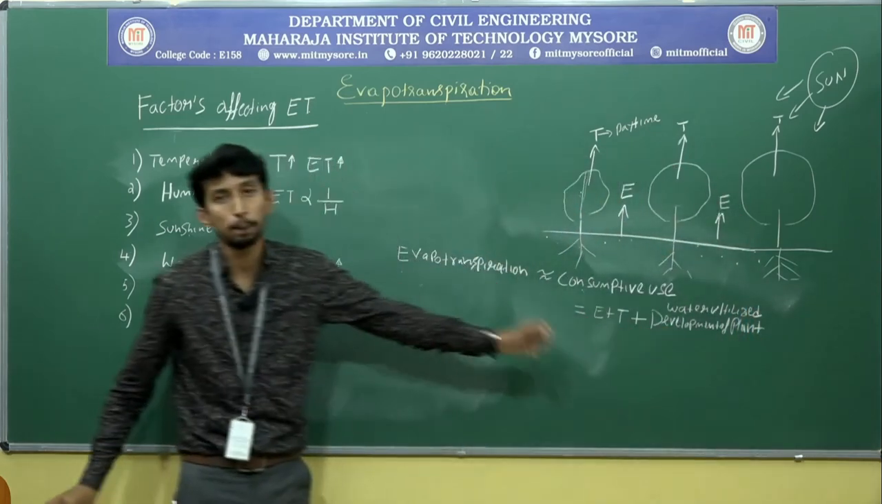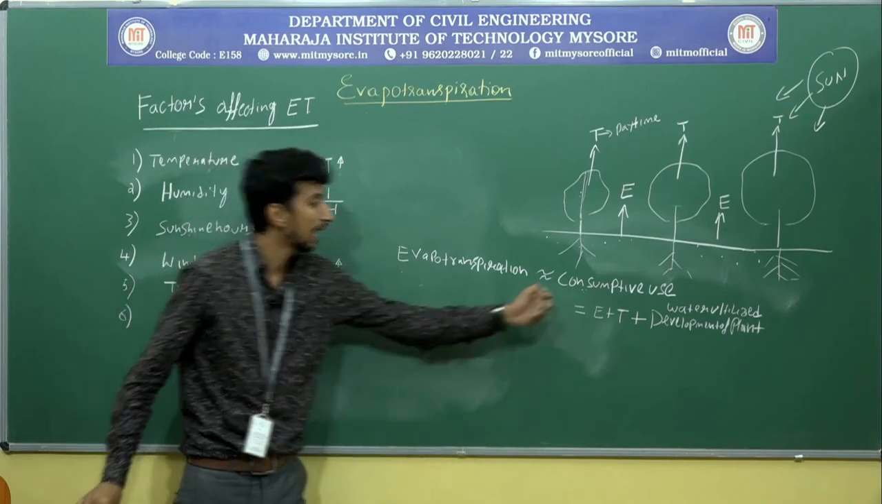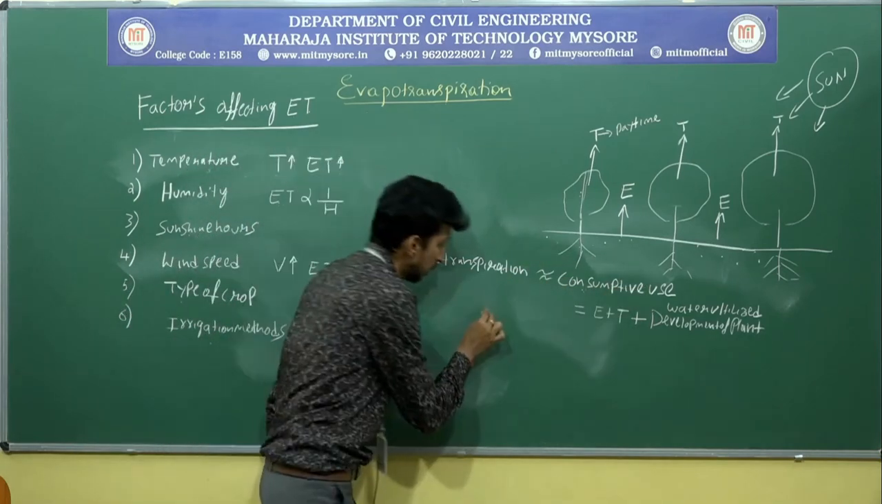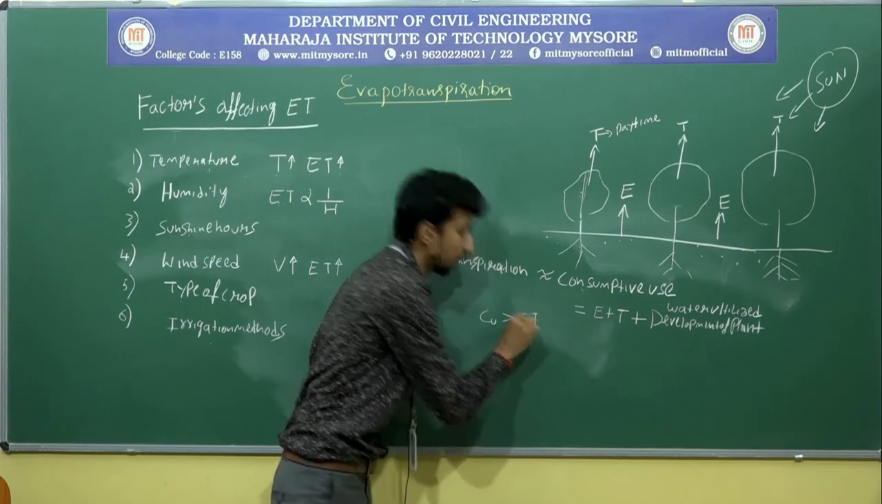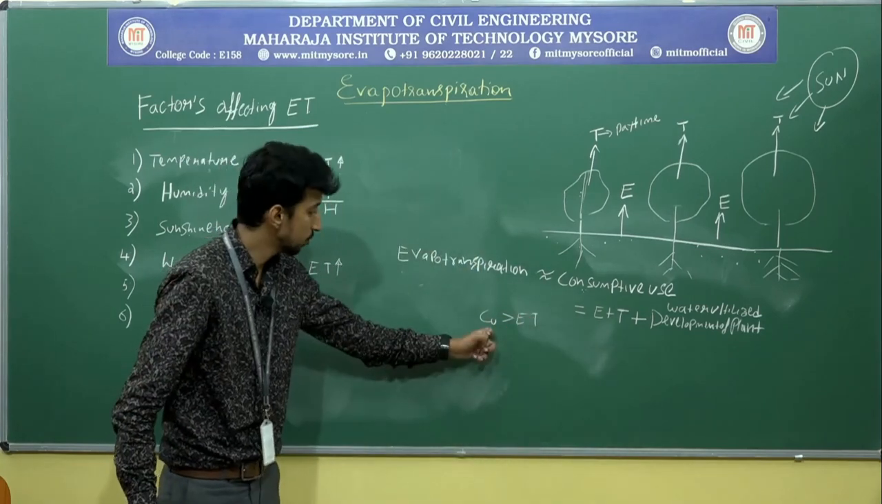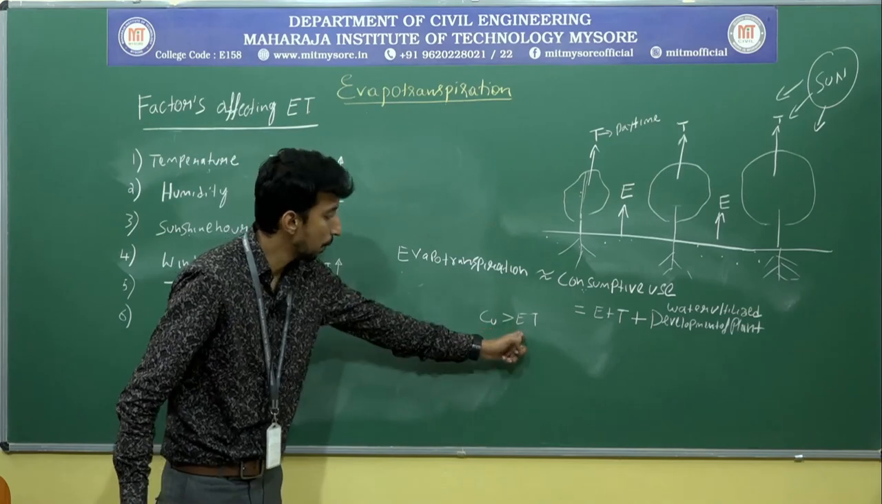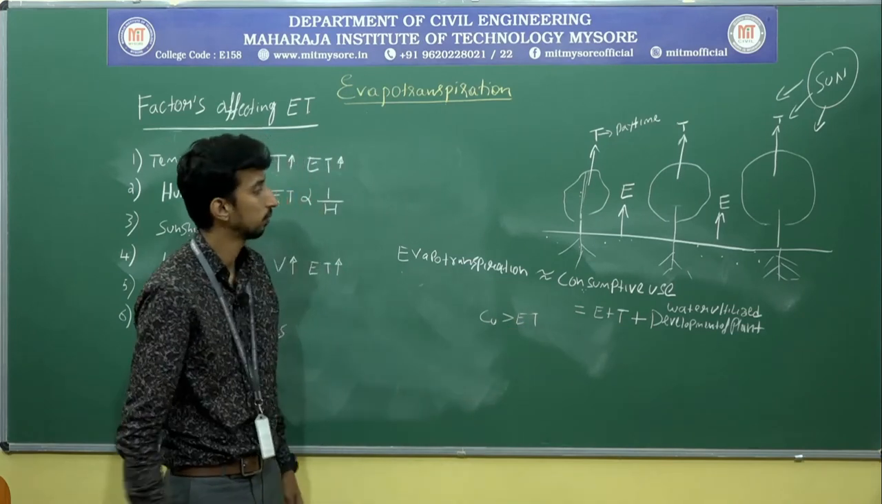Water utilized for the development of the plant is called consumptive use. Usually consumptive use will always be greater than evapotranspiration.